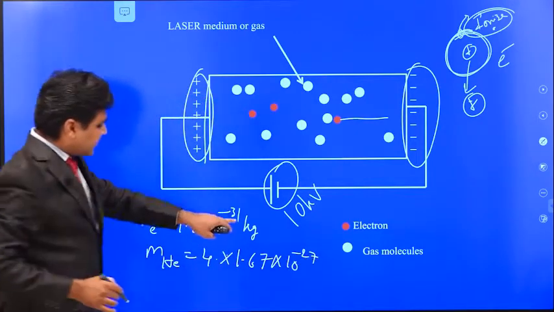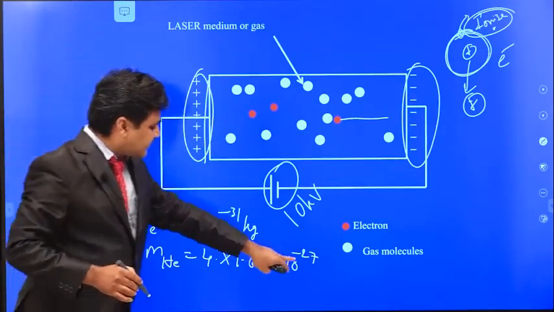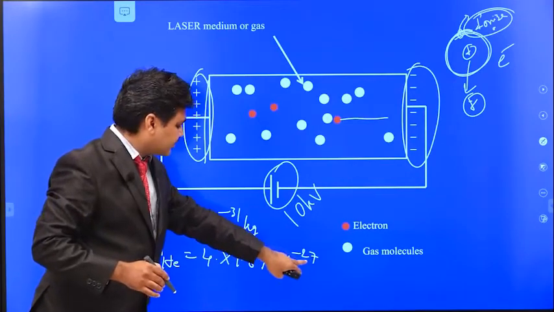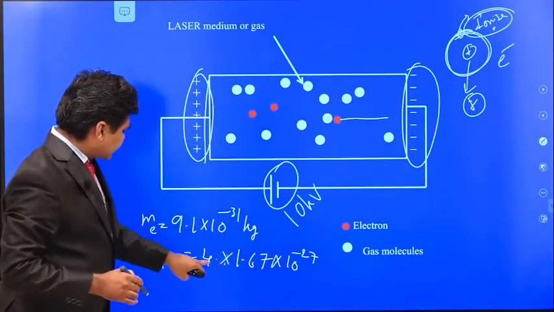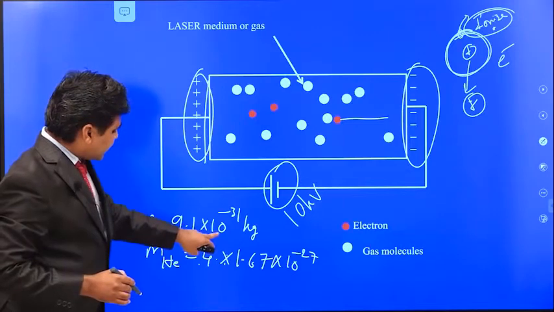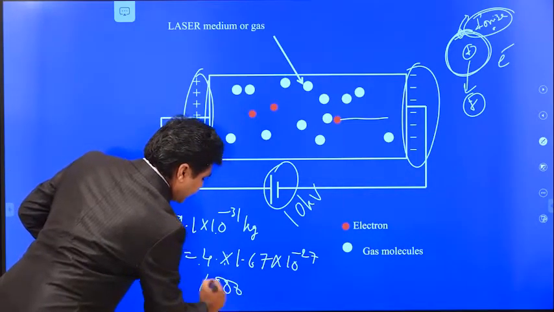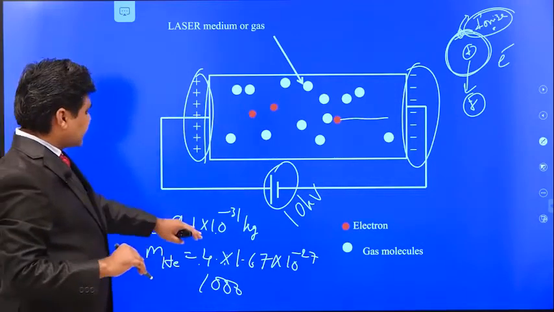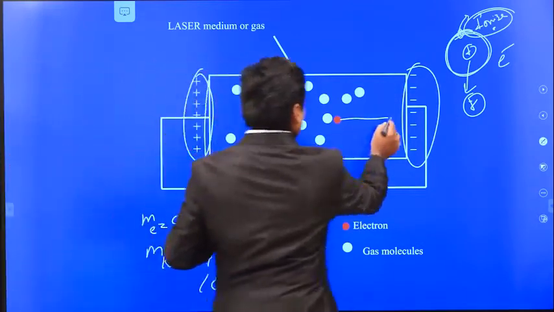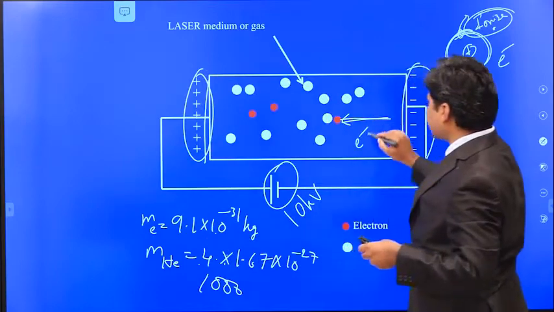So this is of the order of 10 power minus 30 and this is of the order of 10 power minus 27. That means the helium atoms are about 1000 times heavier than these electrons. So the electrons move very fast because they have negative charge.